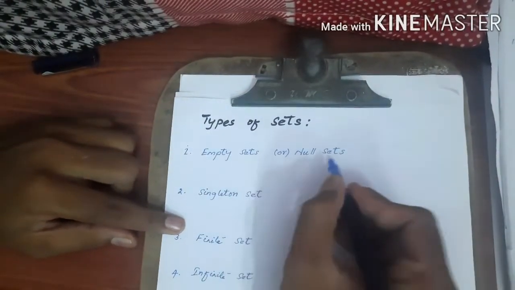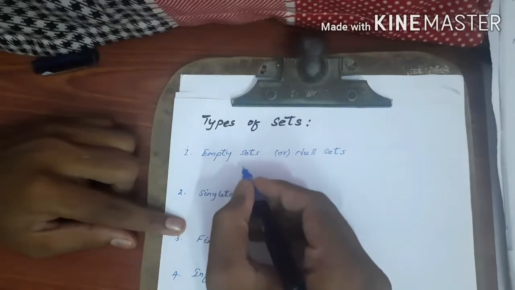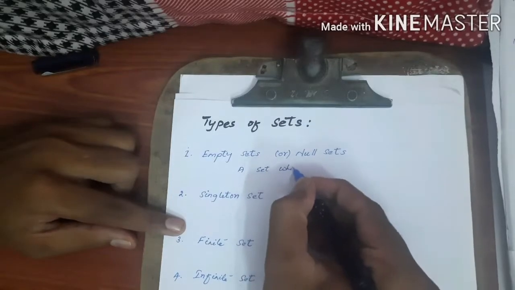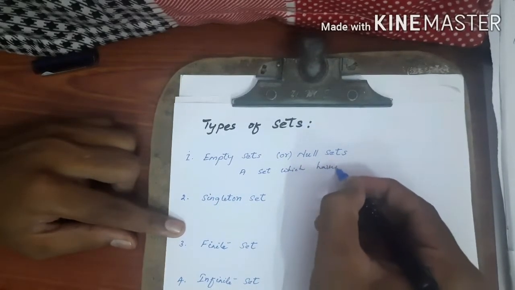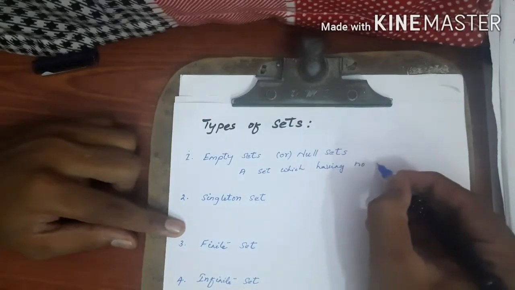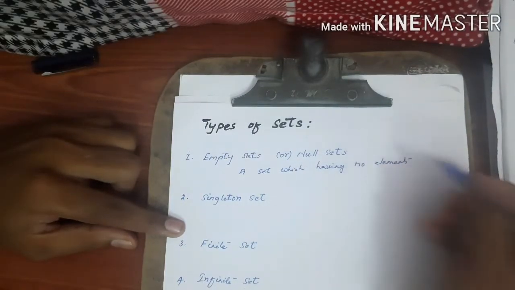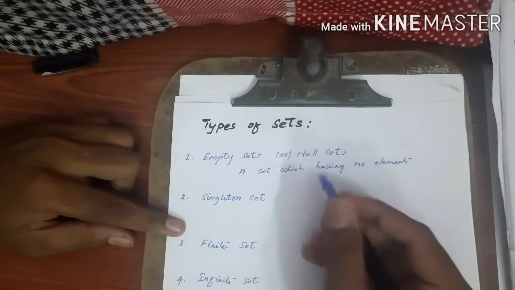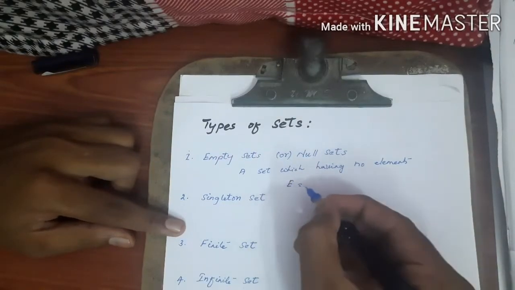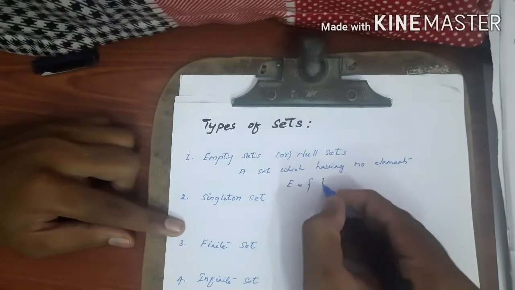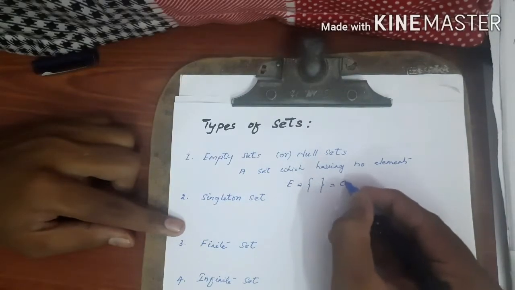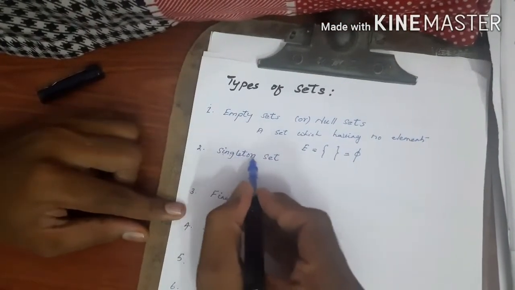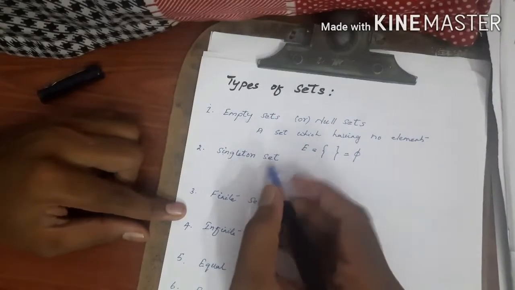See, what is an empty set or null set? Both are called the same. A set which is having no elements is called an empty set, or always a null set. That is the empty set symbol, it is the set brackets, or otherwise this one. Okay, another one is the singleton set.